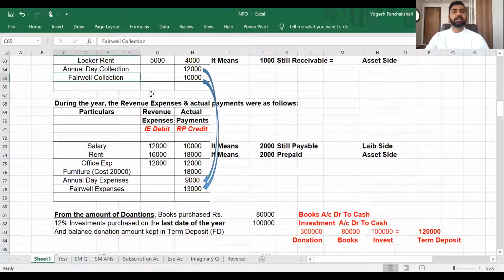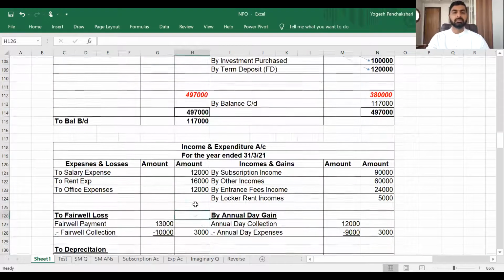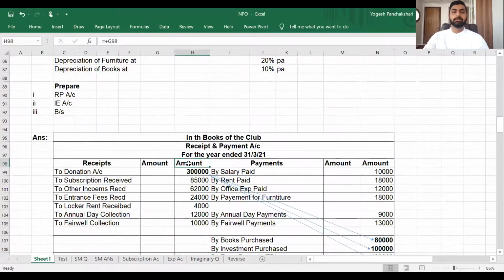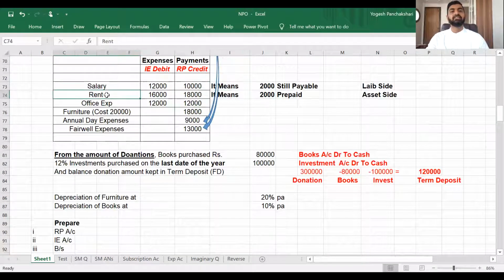Then comes the part where the incomes and receipts are over. Now salary, expense and payment. Again, expense means income and expenditure debit, payment means payment side. So this will go to the income and expenditure debit side. Salary expense is 12,000, but you have actually paid salary of only 10,000. So 2,000 is still payable, liability side, as you can see here. Then the rent of 16,000 should have been paid. You have paid 18,000. It means 2,000 you have paid in advance. Prepaid will go to the asset side. So rent expense 16,000 income and expenditure debit, paid 18,000 in receipt and payment credit, 2,000 prepaid on the asset side.